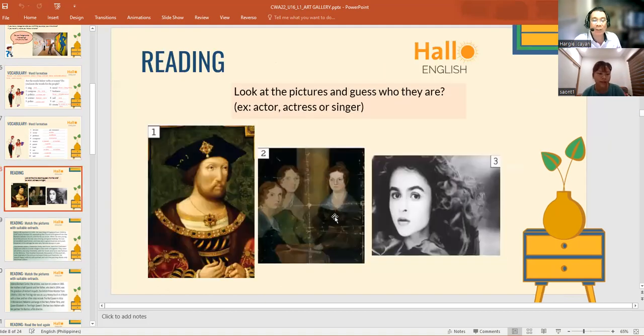Now let's proceed. We have three pictures here: picture number one, number two, and number three. Look at the pictures and guess who they are. For example, is picture number one an actor? Is picture number two an actress? Or is picture number three a singer? Who do you think they are? Are you familiar with them?